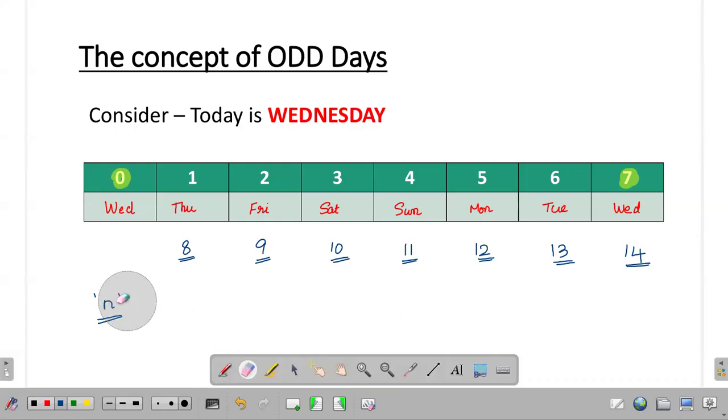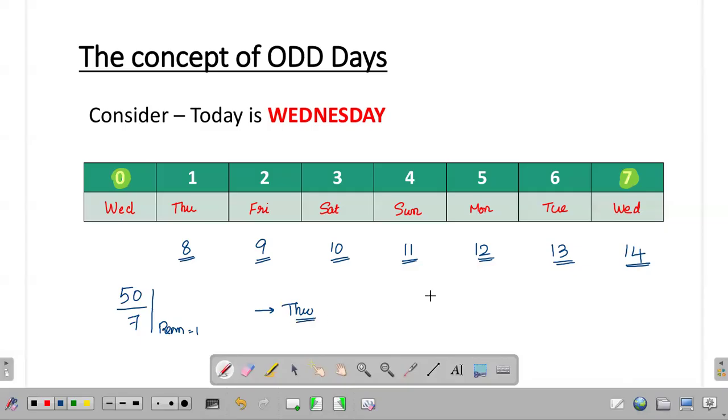We are considering today being Wednesday. So 14 days from today will be again falling on a Wednesday. In the same way, let us consider what will be 50 days from today. So 50, I am going to divide it with 7. I know that the remainder is equal to 1 in this case. 50 modulo 7, it is equal to 1, right? So the remainder is equal to 1. So I will say that 50 days from today, it is as good as 1 day from today, Wednesday plus 1. I can say that it will fall on a Thursday.